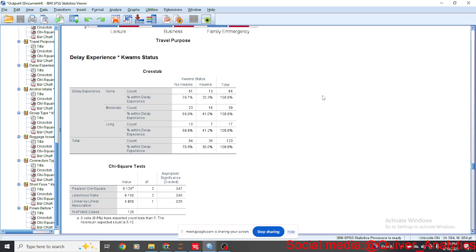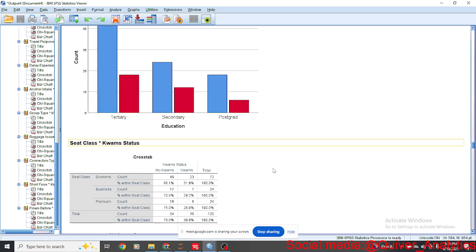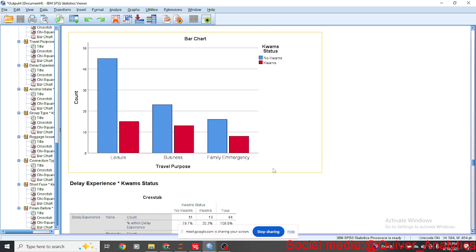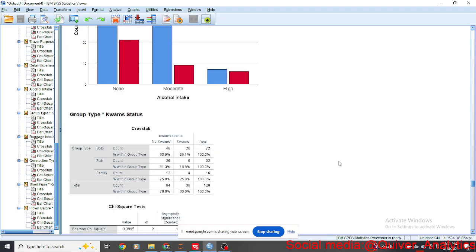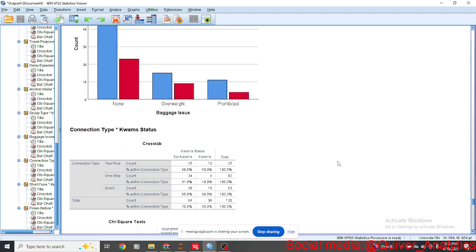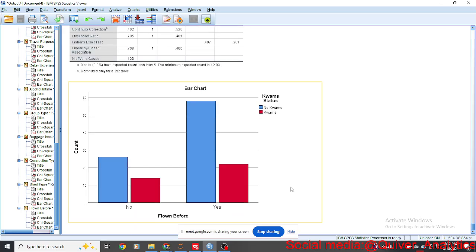Next is to do logistic regression, and we want to see if it also supports what we've done with chi-square. It has the ability to dig deeper than chi-square does.